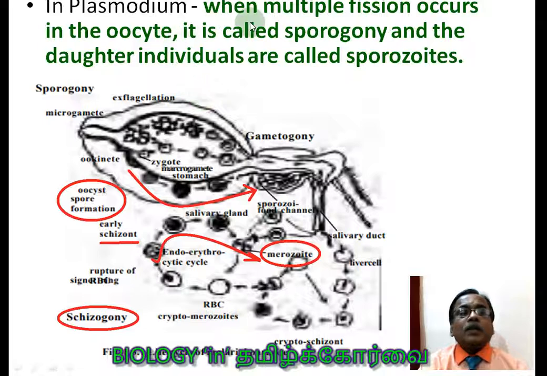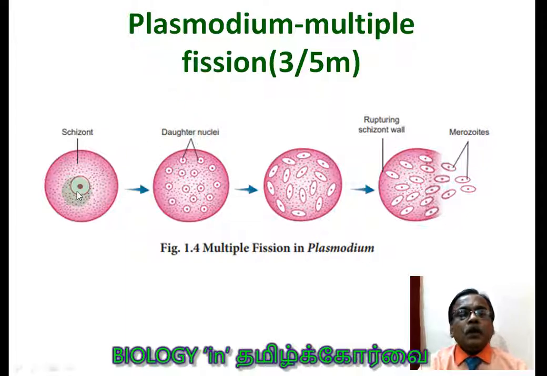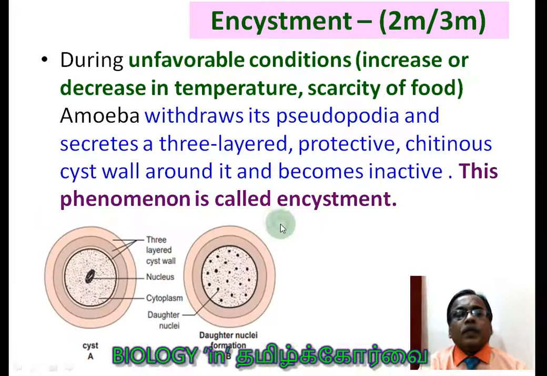Next, in Plasmodium, when multiple fission occurs in the oocyst, here the oocyst is given, right? From this oocyst, sporogony occurs. In some cases it is called isogony, but here it is referred to as sporogony, because it finally produces the sporozoites. So this is the picture given in our diagram for multiple fission in Plasmodium.